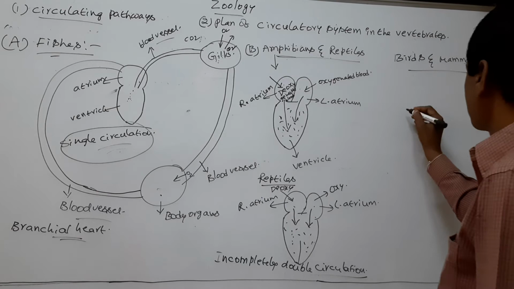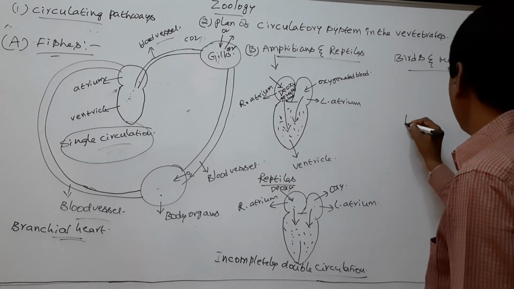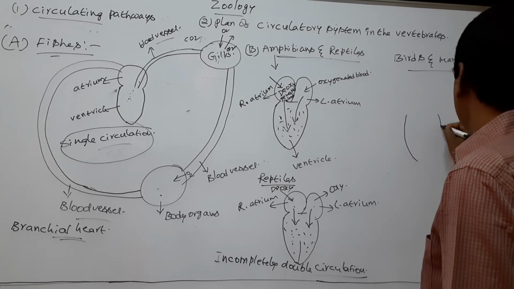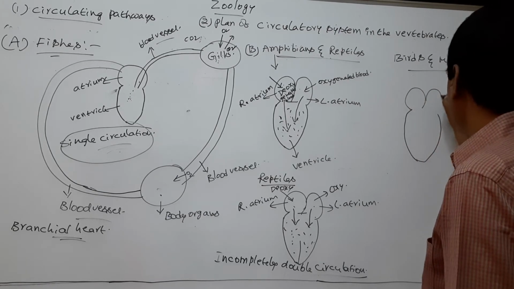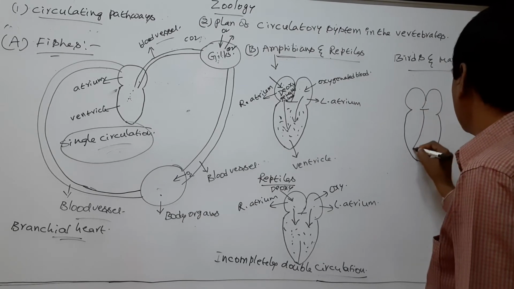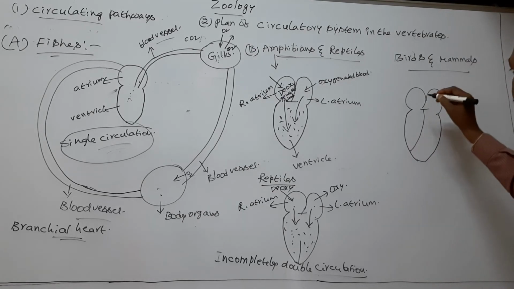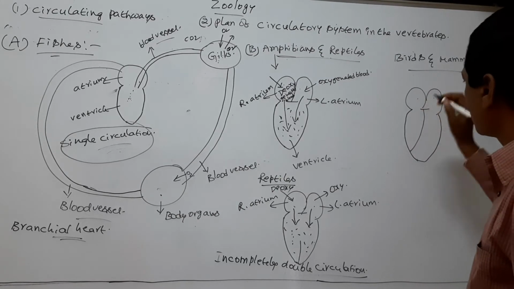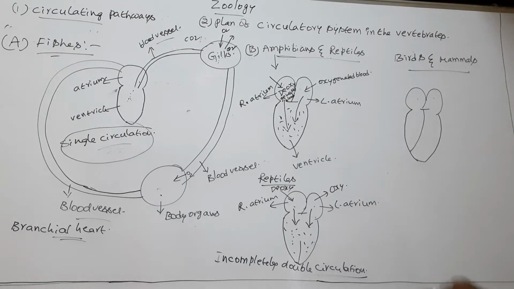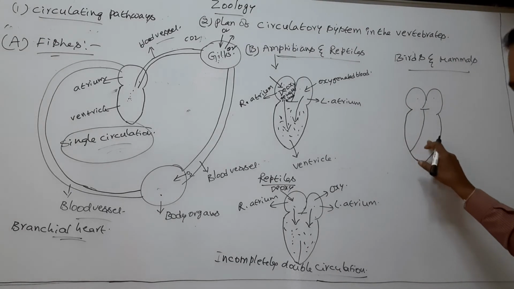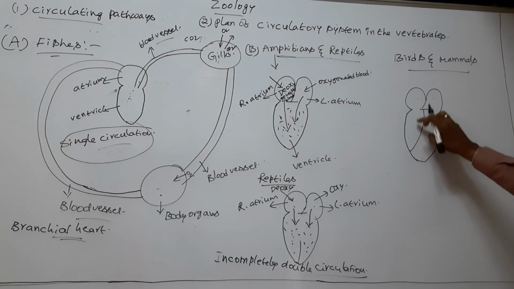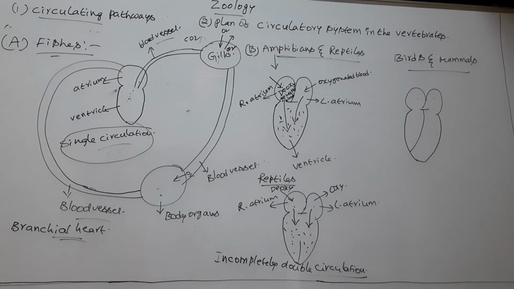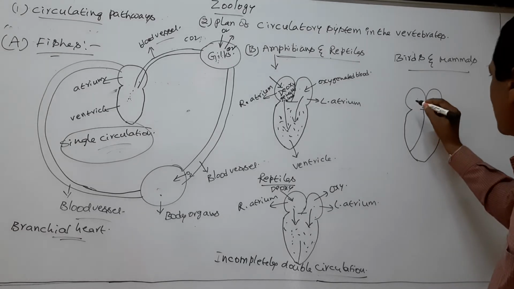Birds and mammals possess a completely divided four-chambered heart. The upper two chambers are called atria. The lower two chambers are called ventricles. So the ventricle in birds and mammals divides into two separate chambers.